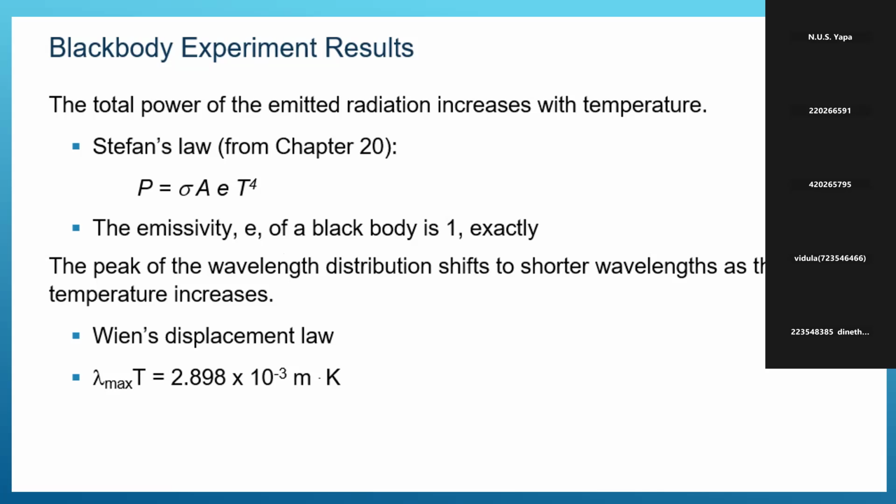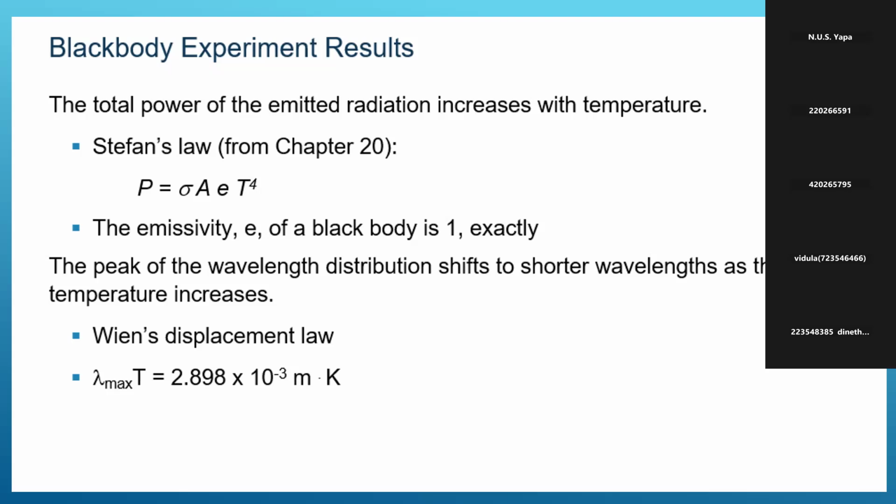This shows that the peak of the wavelength distribution shifts to short wavelength as temperature increases. In this graph on page number 6, you can see the maximum wavelength, or peak of the wavelength. The first line, the bottom curve, corresponds to 1000 Kelvin, another curve to 1500 Kelvin, and the other one to 2000.